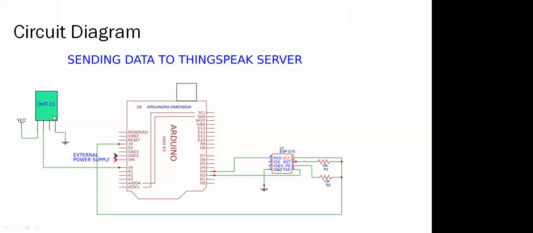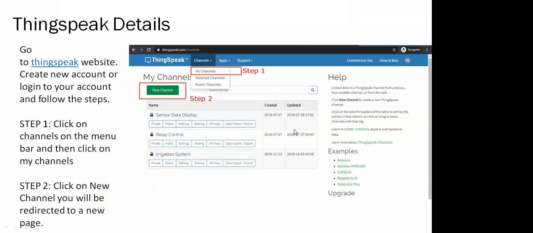So this DHT11 sensor is connected to the analog pin A0, right? After making the physical connection with the Arduino board, go to the ThingSpeak website and sign up on the ThingSpeak server. After signing up, on the dashboard you will find the option My Channels. Click on that and select New Channel, because you are going to publish these readings on a new channel or new topic.